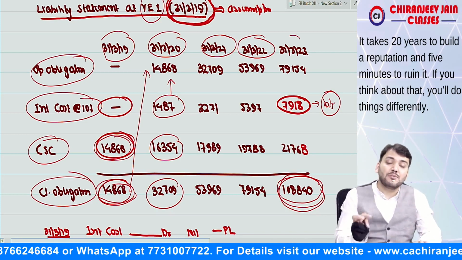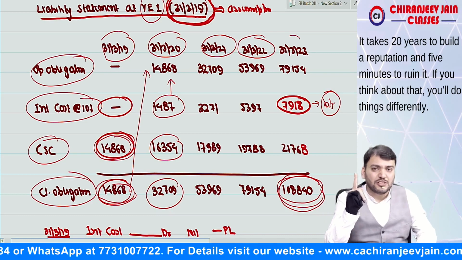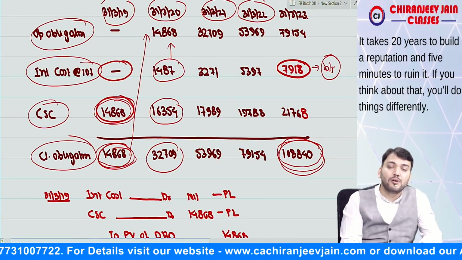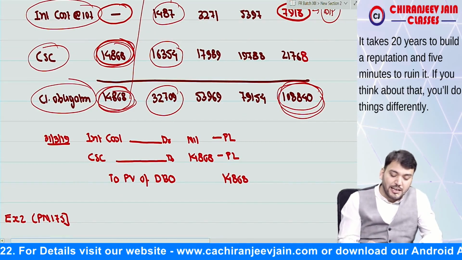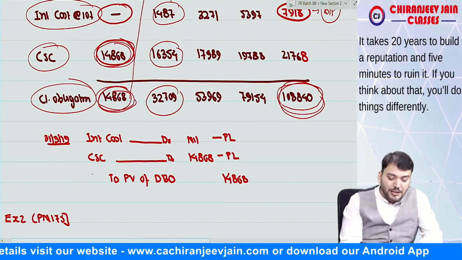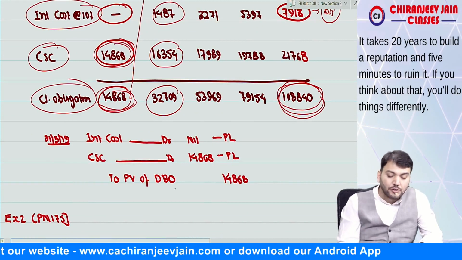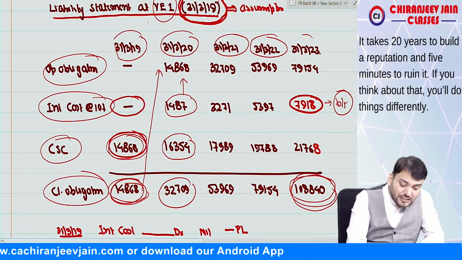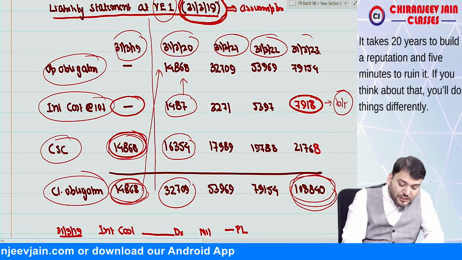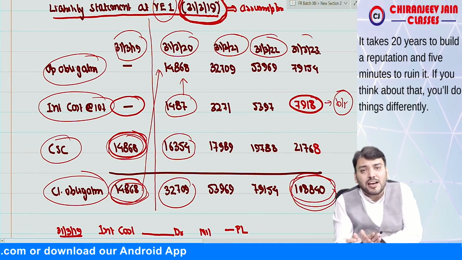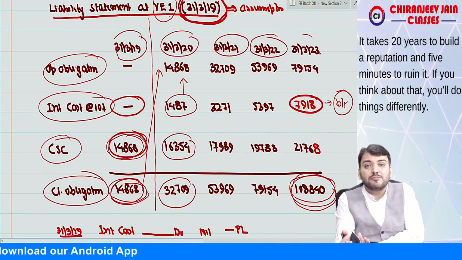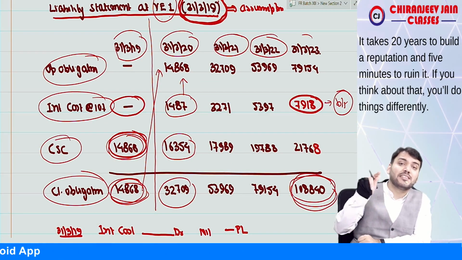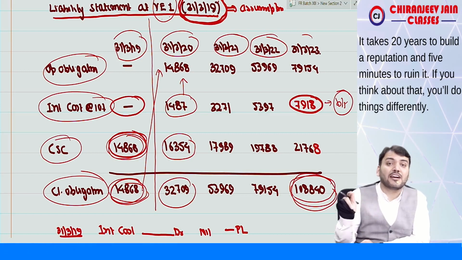Correct. So can you see we have recognized two expenses for the first year. One expense is current service cost, to present value of DBO. When there is interest cost, our journal entry will be interest cost account debit, current service cost account debit, to present value of DBO. Understood? This is what we have prepared at the end of the first year. At the end of the second year there may be some changes, due to changes in actuarial assumptions.